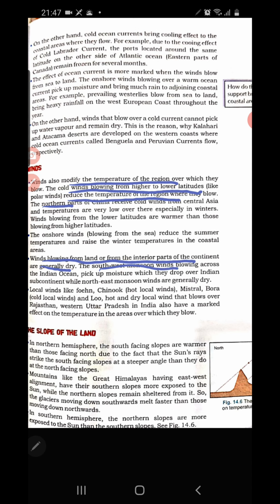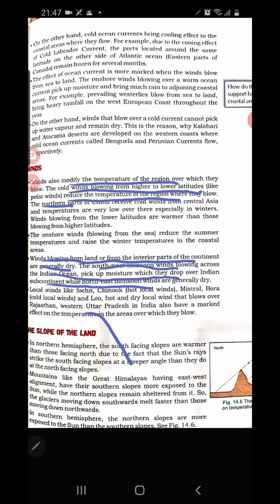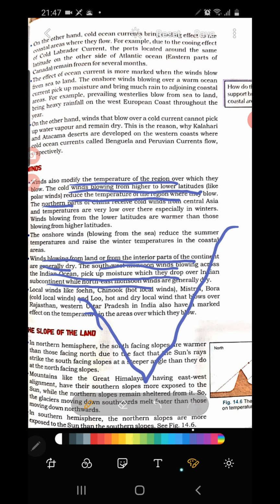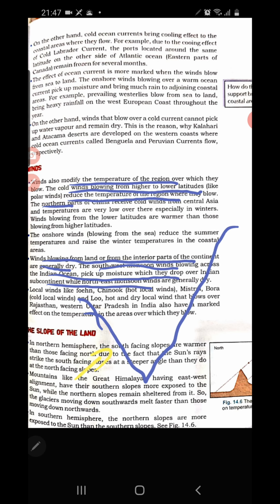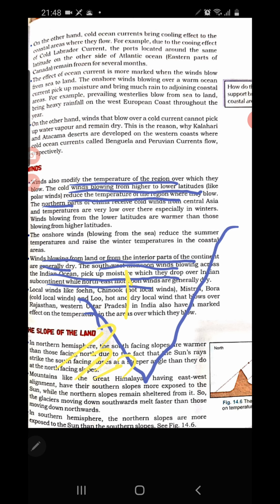The southwest monsoon wind blowing across the Indian Ocean picks up moisture and drops it over the Indian subcontinent. So this phenomenon in India, the rainfall occurs from the monsoon season, isn't it? The wind which blows from the Arabian Sea causes rainfall all over the country.